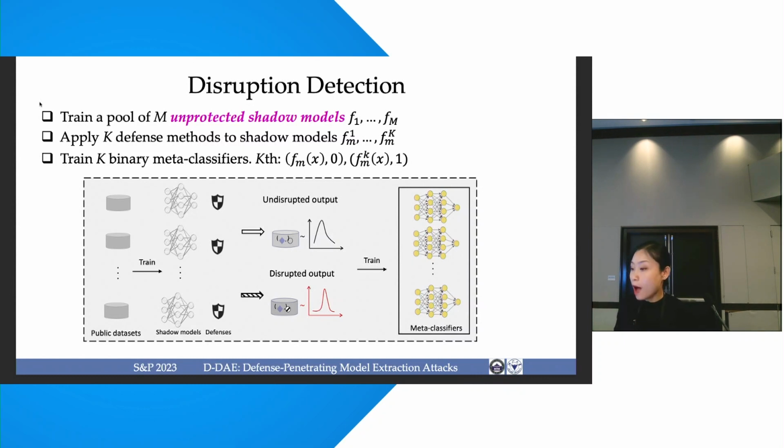And then, because we assume that the attacker can reconstruct the defenses, the attacker applies k different defense methods to multiple shadow models. And then we can train binary meta classifiers. Actually, we train one meta classifier for each defense method, using the outputs from the shadow models.